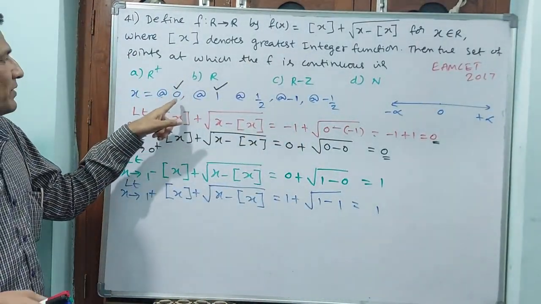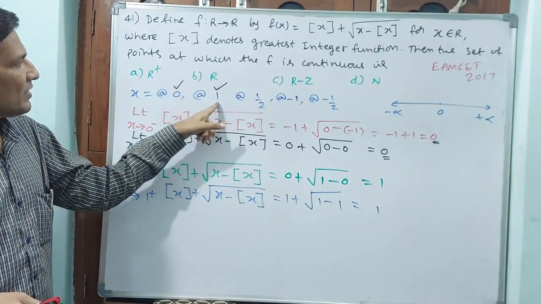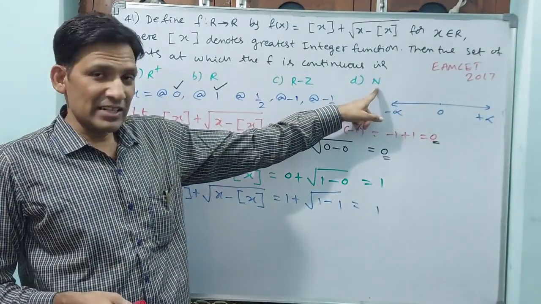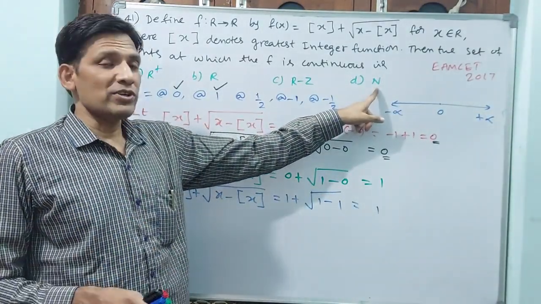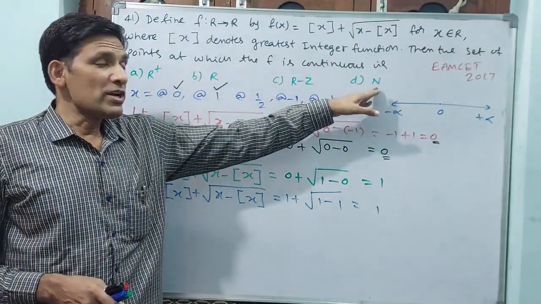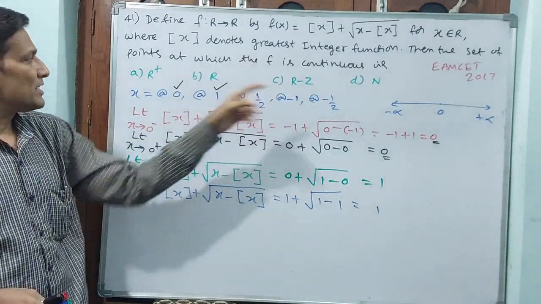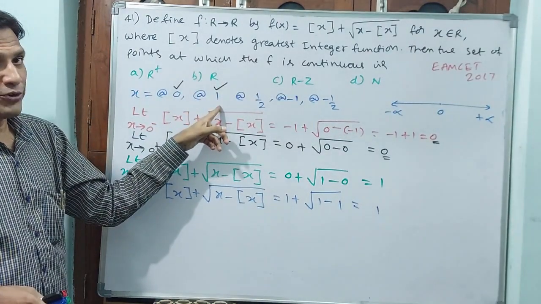Now you see, at 1 it is okay, it is continuous at n. But is it continuous only at n? No, we have to check. Why? Because only at n means 0 it will not satisfy, because 0 is not in n. That is why 0 also satisfied, 1 also continuous.